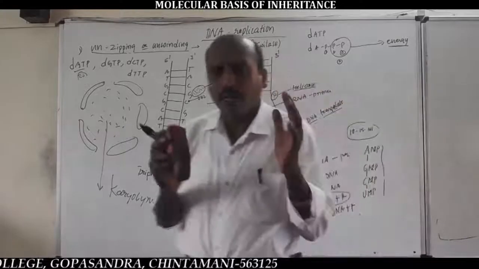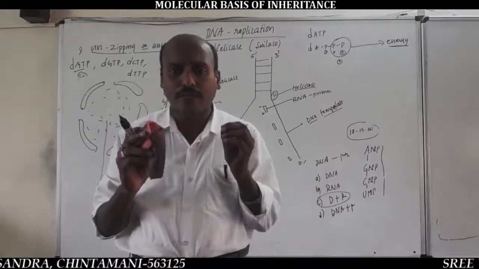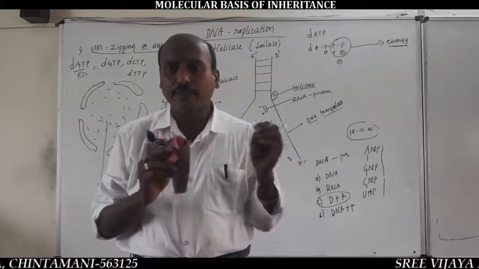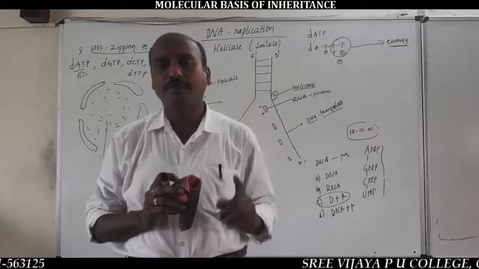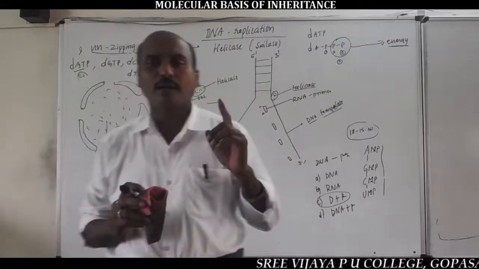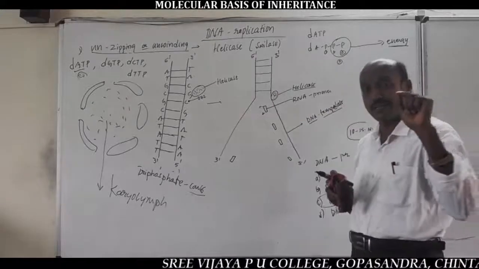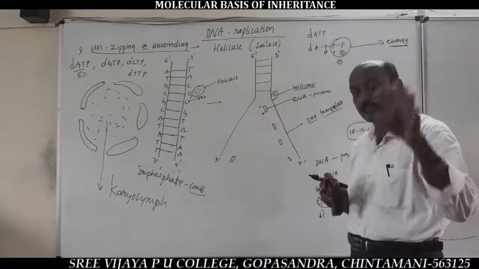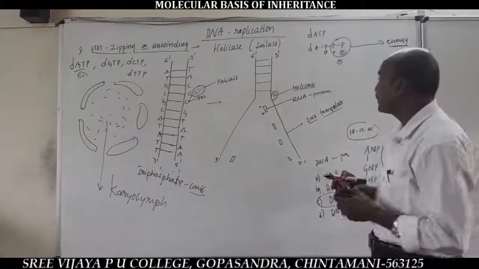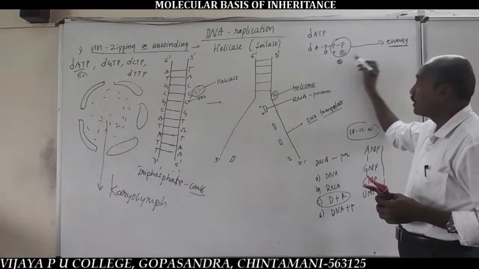So, the DNA nucleotides are present in the nucleoplasm of the nucleus in triphosphate condition like dATP, dGTP, dCTP and dTTP. Each triphosphate DNA nucleotide can separate two phosphate groups and liberate energy.